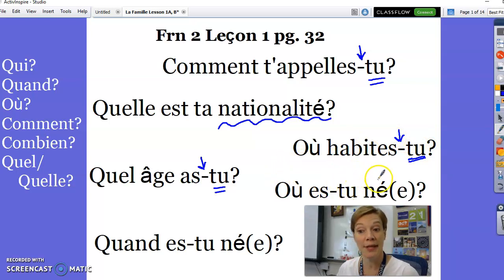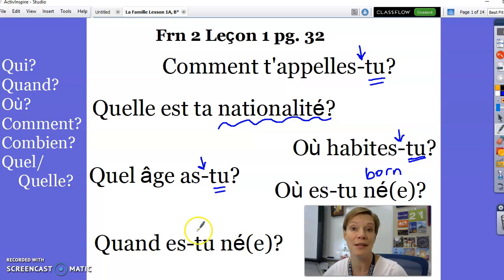Où es-tu né? Where were you born? That's what that funny looking word means. Et quand es-tu né? If this means where were you born, what does this mean? Quand es-tu né? When were you born? So you should be able to answer those questions 100% en français by the end of this week. By the end of this chapter, you will be able to ask those questions and answer them in French.